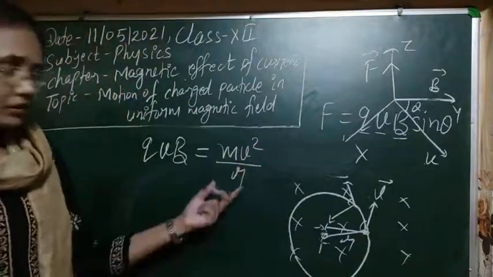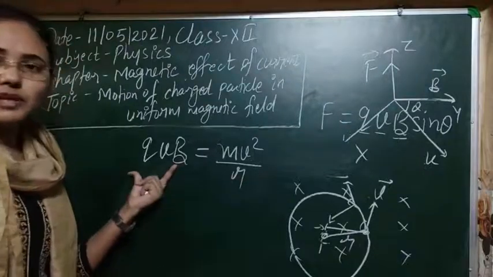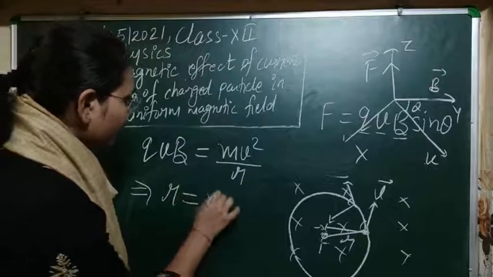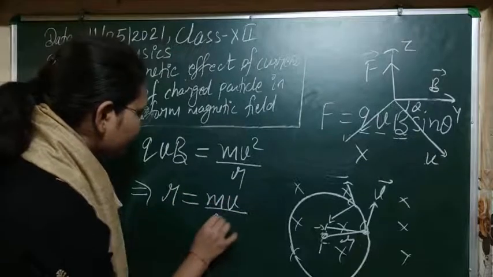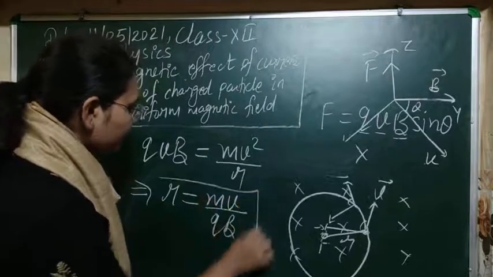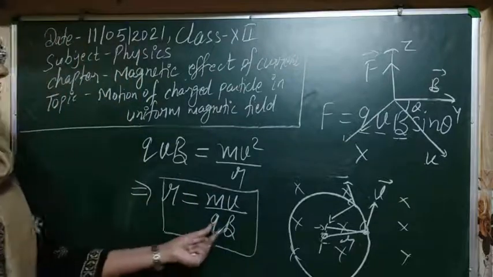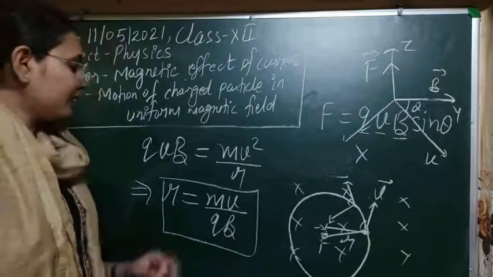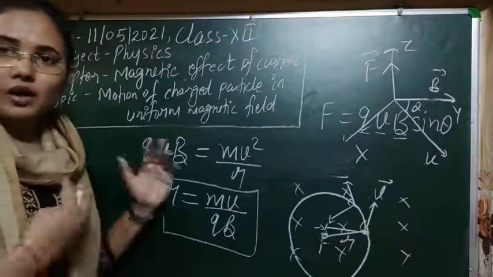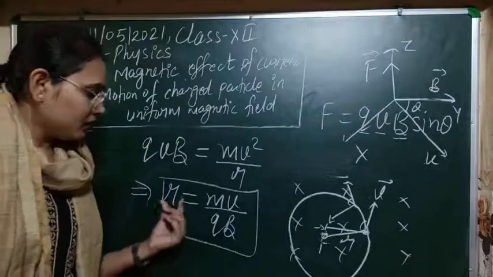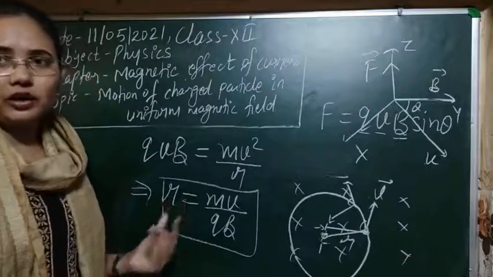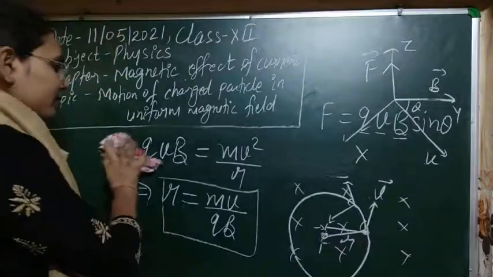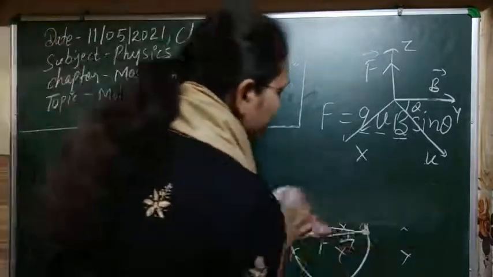Clear? It means this centripetal force will be equal to this. Now from here we can calculate the value of r. So the value of r is given by mv upon qB. So if we know the mass of the particle, the charge on the particle, and the velocity with which it enters the uniform magnetic field, then we can obtain the radius of the circular path on which it is moving here.